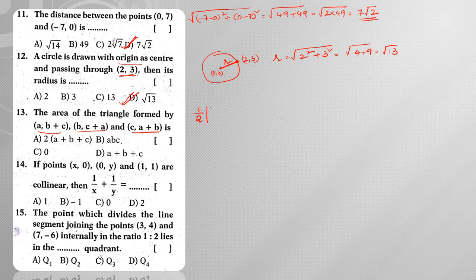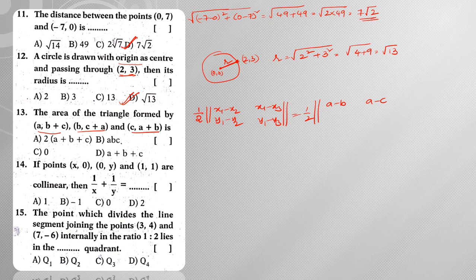Half into modulus of determinant of x1 minus x2, x1 minus x3, y1 minus y2 and y1 minus y3. Now substitute the values. Half into modulus of determinant of x1 minus x2, that is nothing but a minus b. Next x1 minus x3, it is nothing but a minus c.